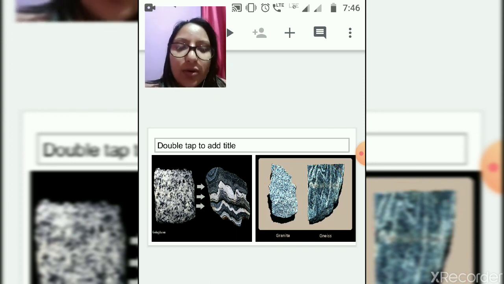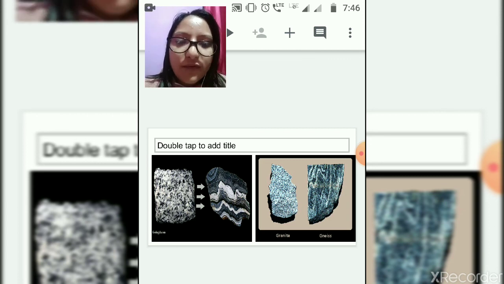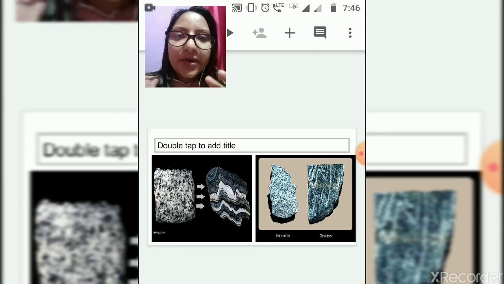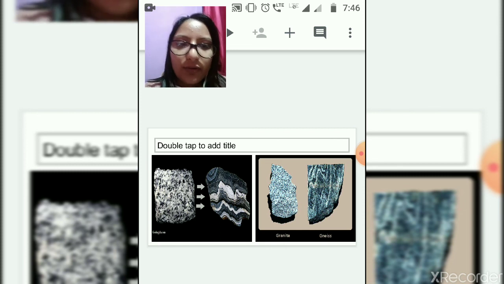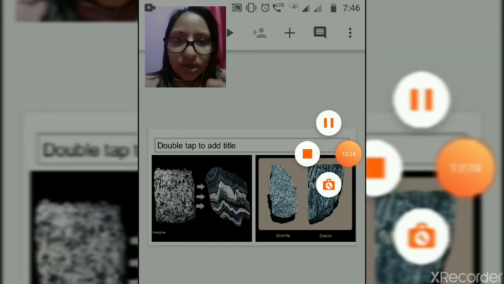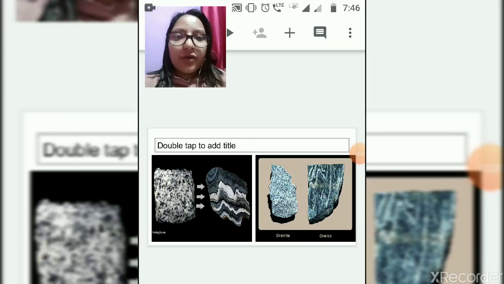So we have done so far the lithosphere and the types of rocks, that is igneous rocks, sedimentary rocks, and metamorphic rocks. So this much for part 1. I will explain the further topic in the part 2 video.